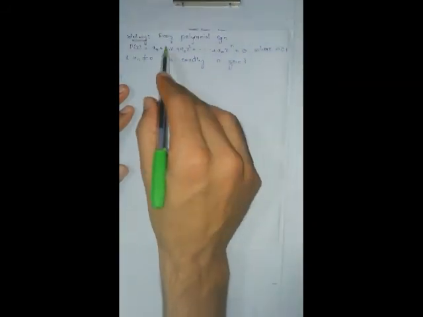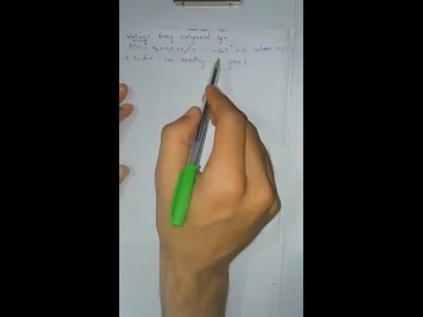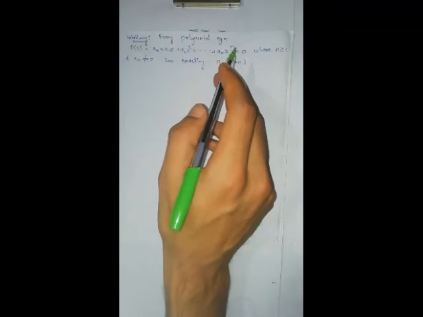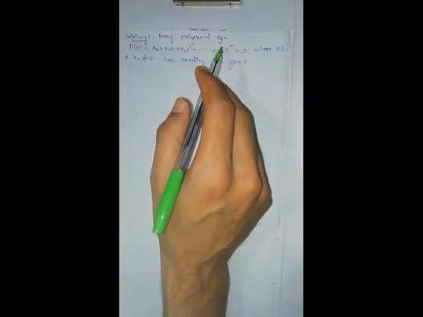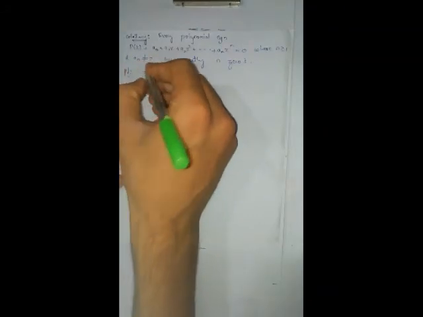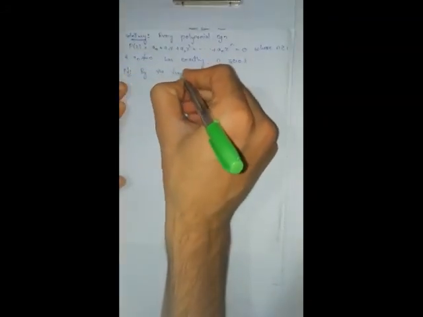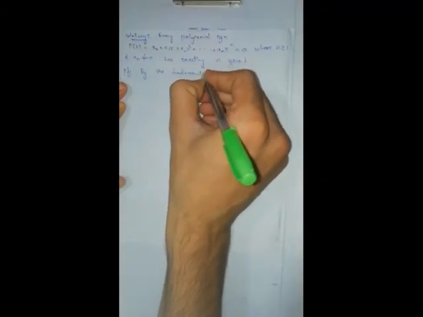Has exactly n zeros. How many degrees is there? What is the degree of the polynomial equation? That many zeros are there. Not less than that, not more than that. Proof. By the fundamental theorem of algebra, just now we have proved, what we got?